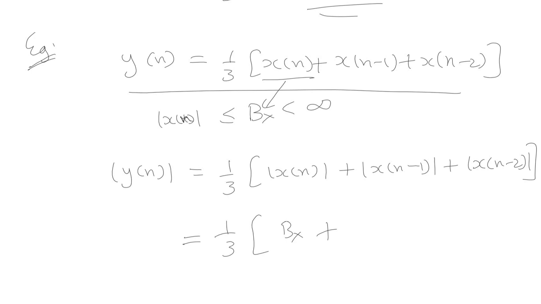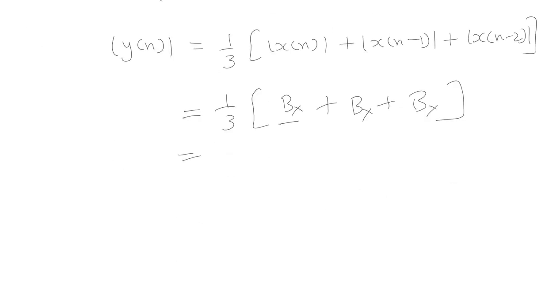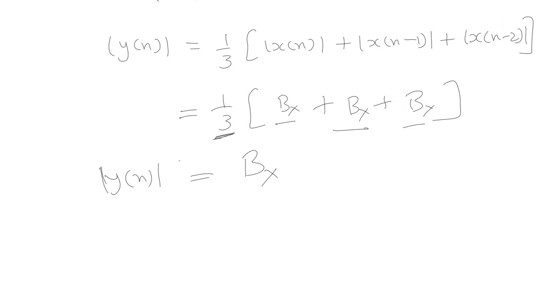Plus x of n minus 1, this is the shifted version of the input. It will also be bounded because input in any condition is bounded. Similarly, b of x. So bounded quantity plus bounded quantity plus bounded quantity, multiplied by 1 by 3, is again a bounded quantity. That will again result into a bounded quantity, right? So we can say that the magnitude of the output is also bounded in nature for a bounded input, hence a stable system.